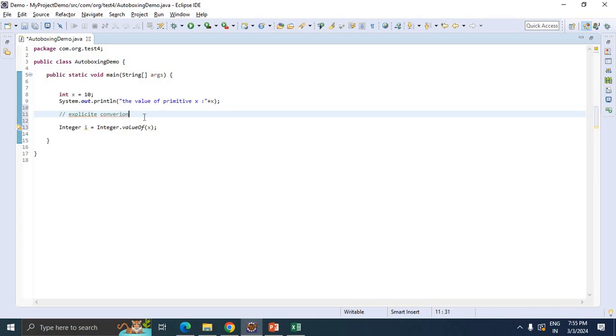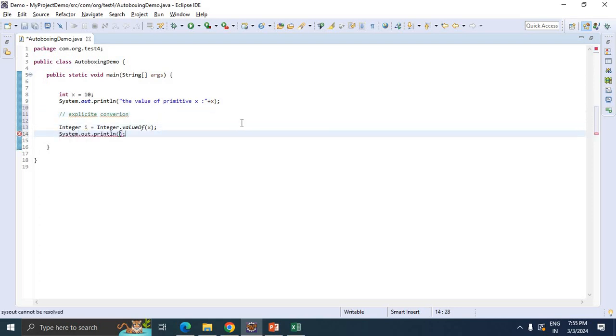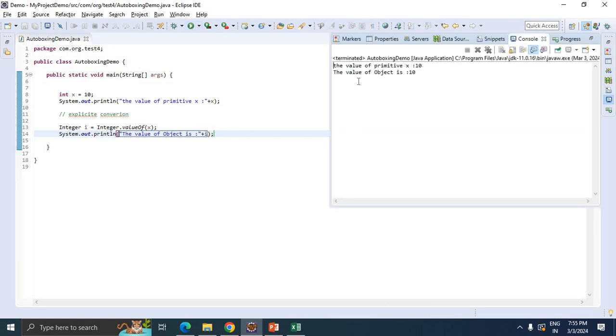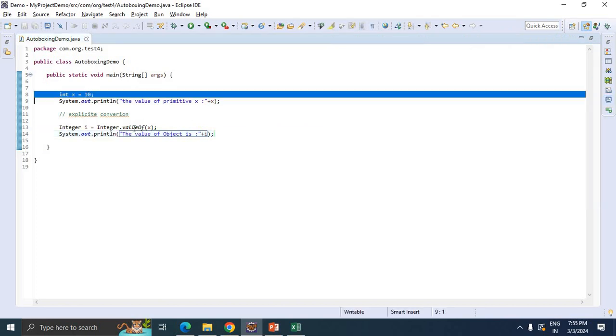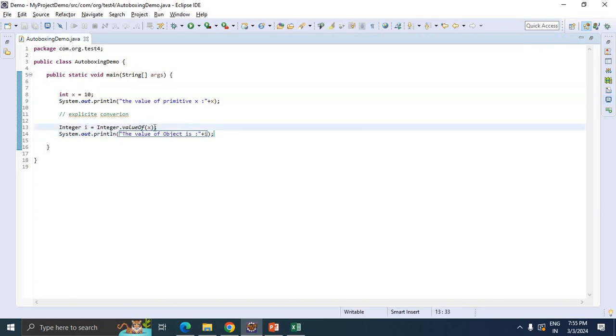Let's check the value of this object as well and see what the output is. The same value we will get. This is the primitive value x, and after conversion by using the valueOf method, now the value is this one.